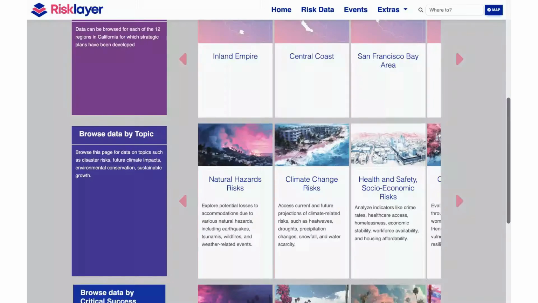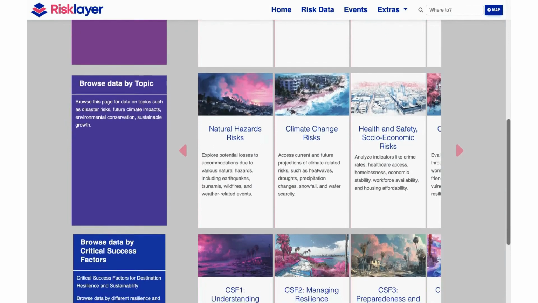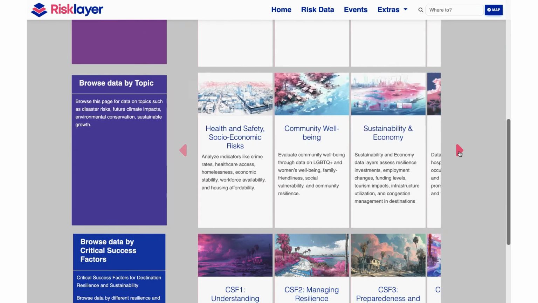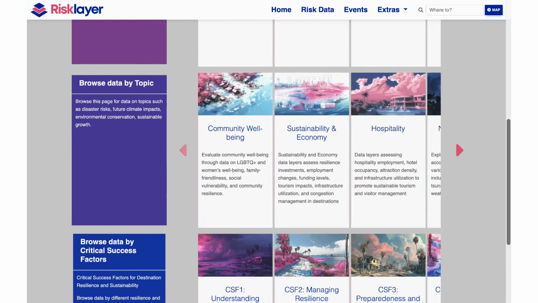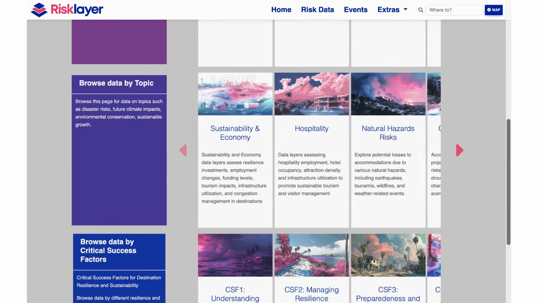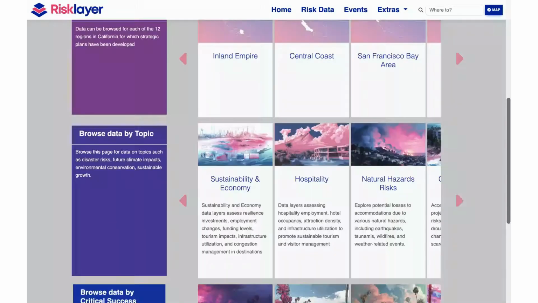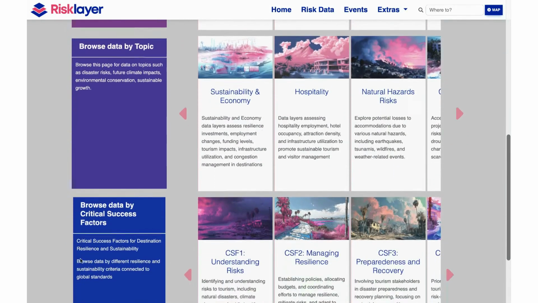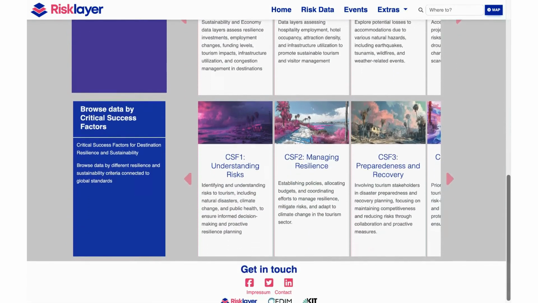Second, by data topic, browse data on different topics such as different types of natural hazards, climate change projections, health and safety risks, economic risks, community well-being, sustainability, and hospitality. Finally, by critical success factors or CSFs, dive into 7 key areas that are used to define tourism resilience and sustainability performance in our project.